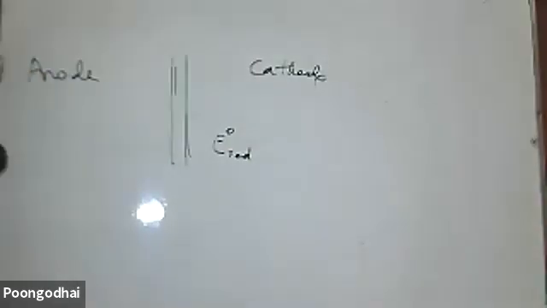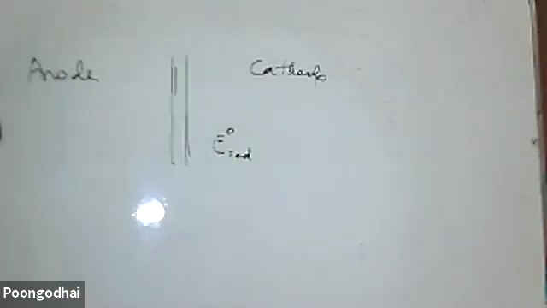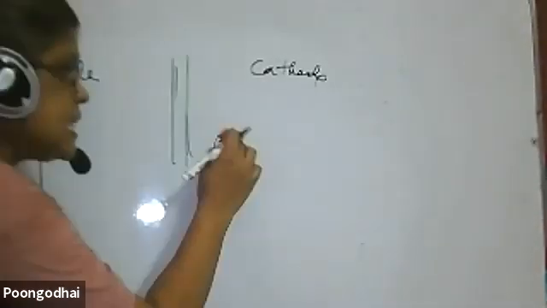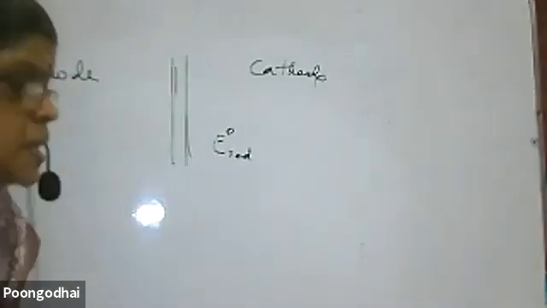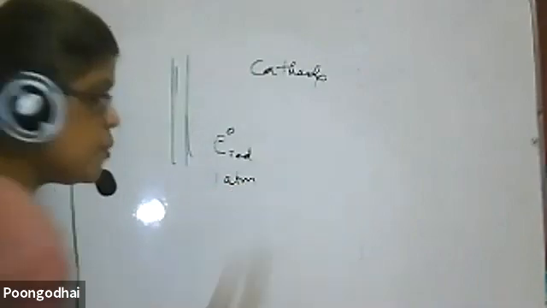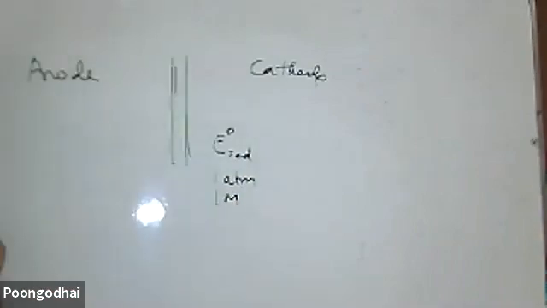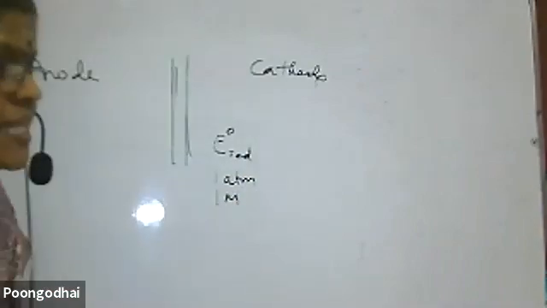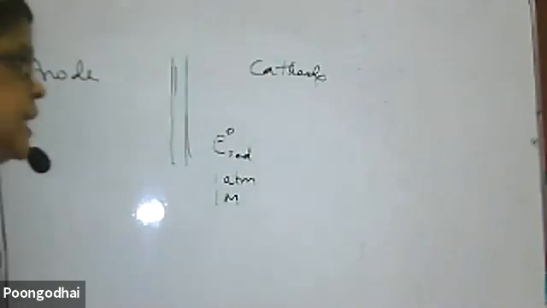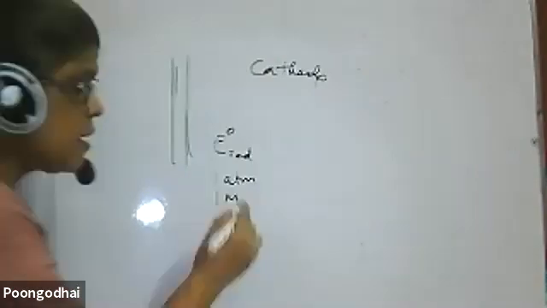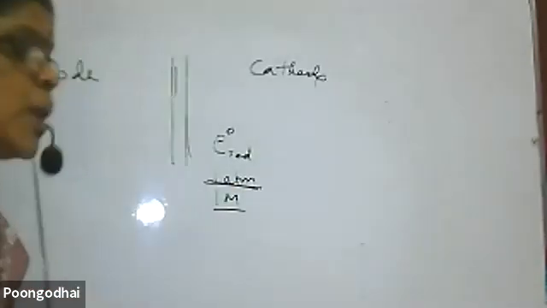What is meant by standard with respect to a reduction reaction? The energy required for the reaction to occur is called the reduction potential. Standard means the reaction is taking place at 1 atmosphere if it is a gas, and if it is a solution, it should be of 1 M concentration. Temperature is at room temperature, 20 degrees centigrade. These are the conditions for E0 cell, which is the standard reduction potential.